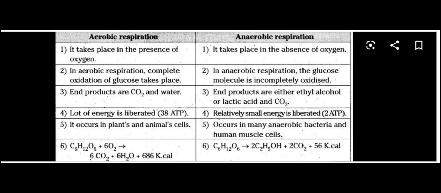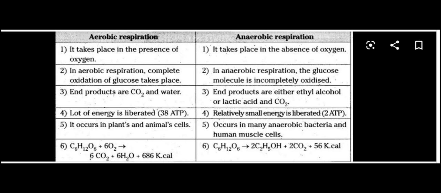Aerobic respiration takes place in the presence of oxygen, the other takes place in the absence of oxygen. In aerobic respiration, complete oxidation of glucose takes place, and in anaerobic, the glucose molecule is incompletely oxidized. In aerobic, end products are carbon dioxide and water.